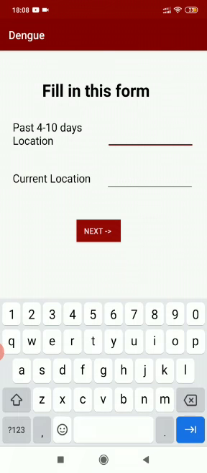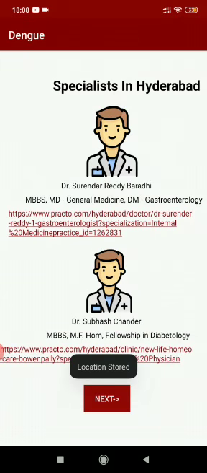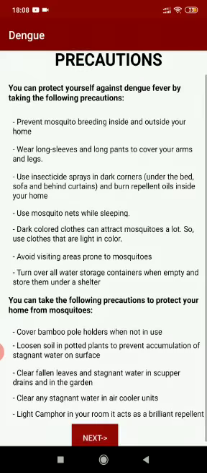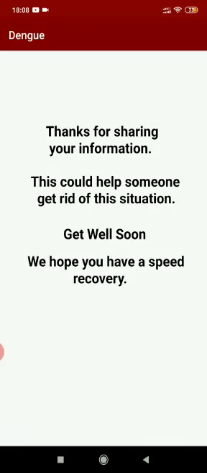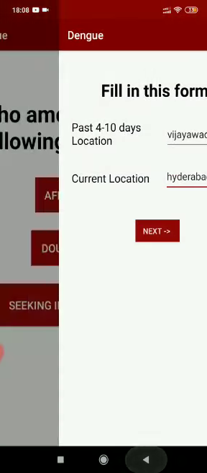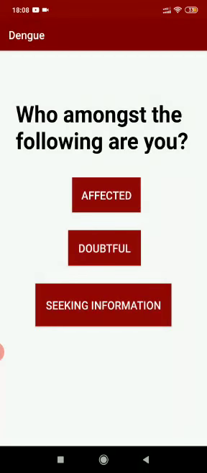For example, let us consider that the past location is Vijayawada and the present location is Hyderabad. So now the location is Vijayawada and it is stored, which means that there is a dengue case in that location, and we were presented with the current location, Hyderabad's hospitals. Next, we will be provided with precautions, and there it all ends. So the first category, affected ones, will be giving you the information about the dengue prone areas.